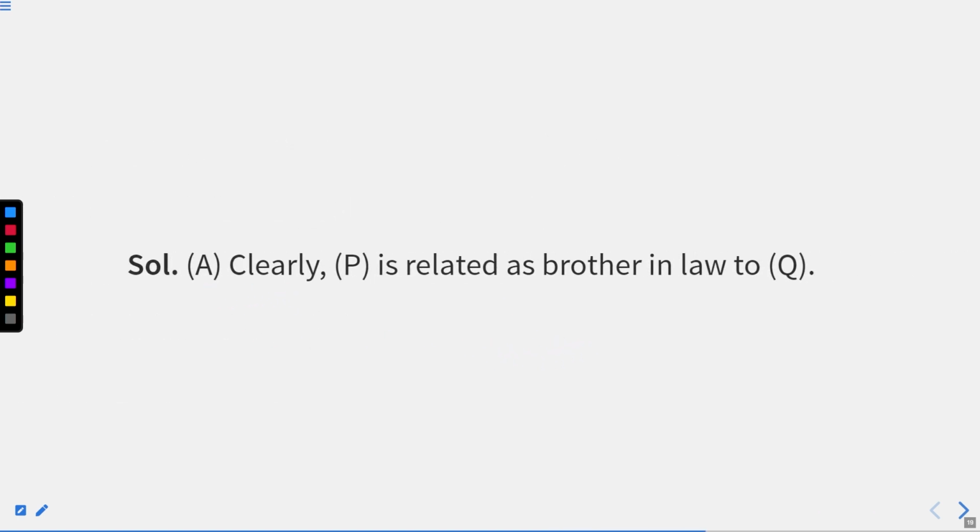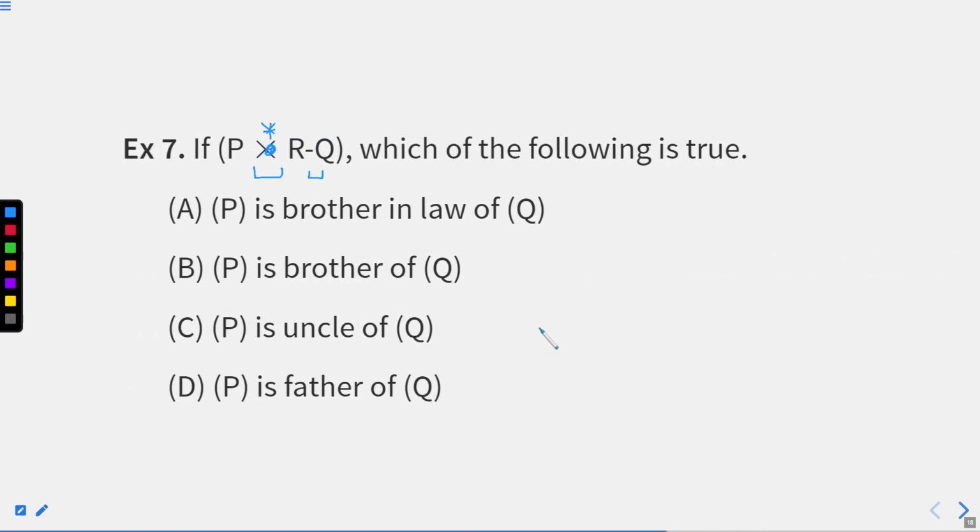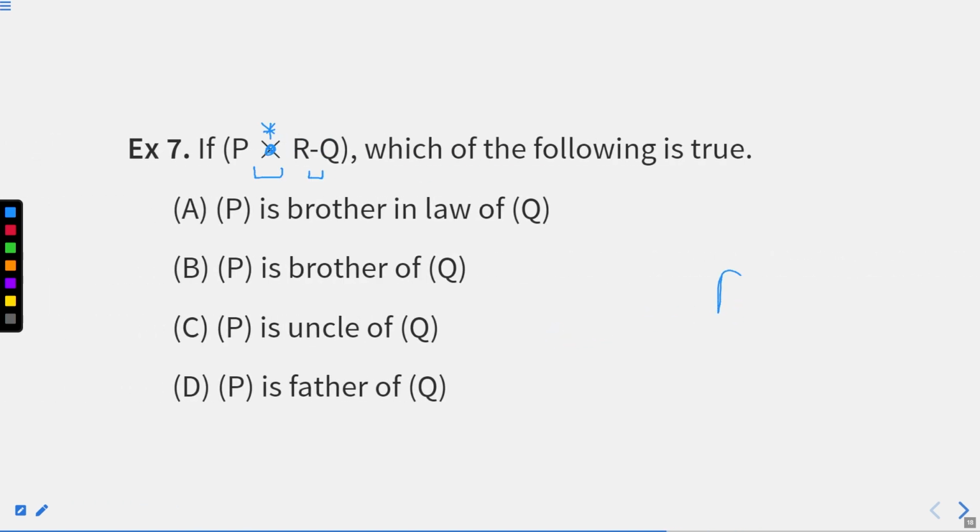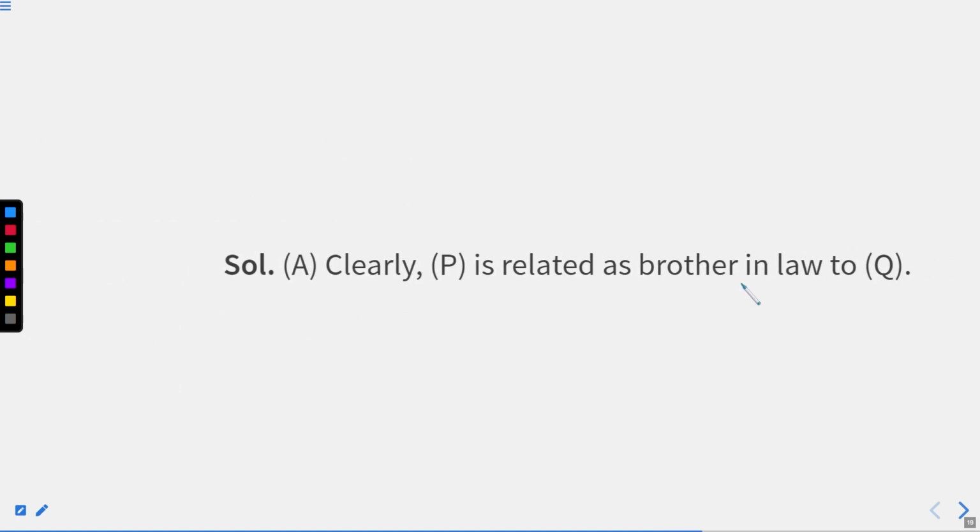It is clear that P is related as brother-in-law to Q. They are saying P is related to brother-in-law of Q. The relation will be derived like this: R is the daughter of Q and P will be husband of R. So eventually, Q and R. So our answer is A.